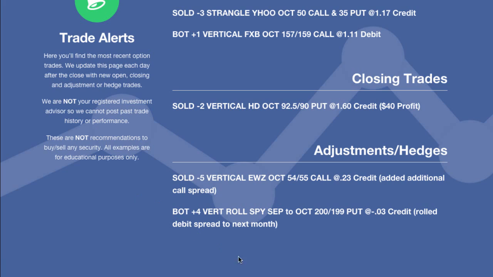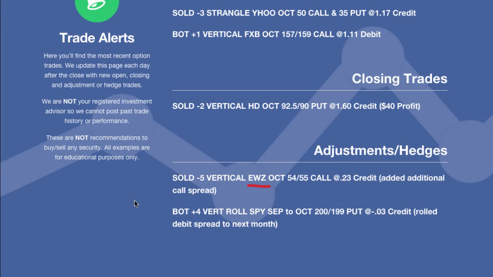All right, so the other trade adjustment that I want to go over is EWZ. So we had a very nice iron condor in EWZ, and EWZ made a huge move lower today, generally with the whole market. And we kind of anticipated a little bit of a move lower. We had set up our iron condor to be a little bit more bearish in nature, kind of tilted to the bearish side. But what we wanted to do is take advantage of the fact that there's still very high implied volatility in EWZ.